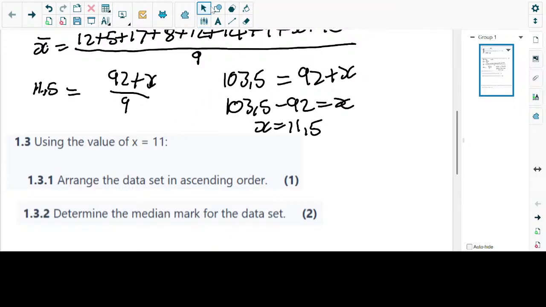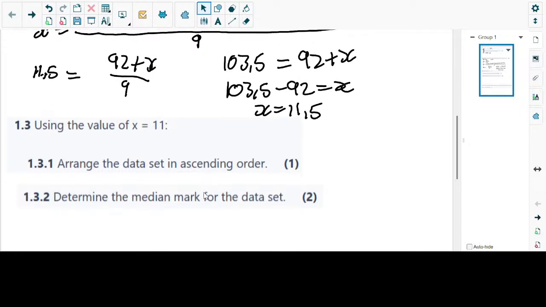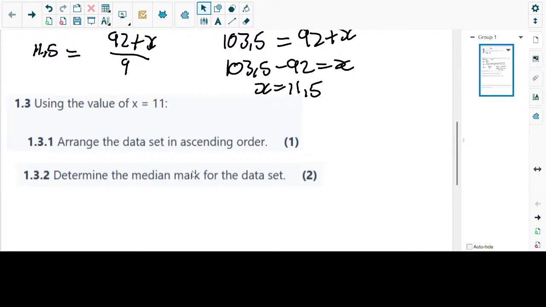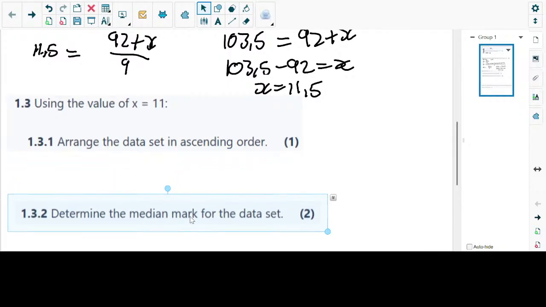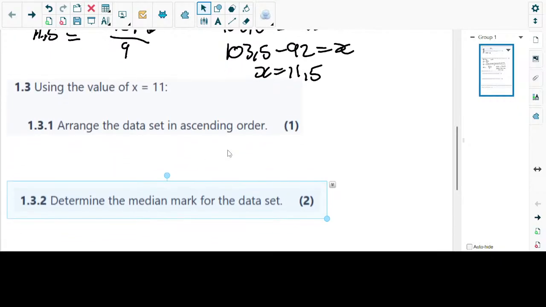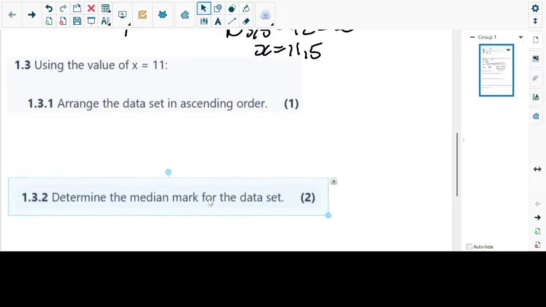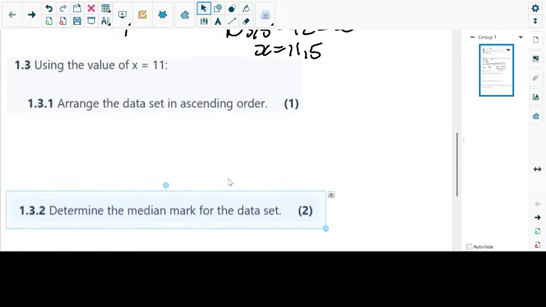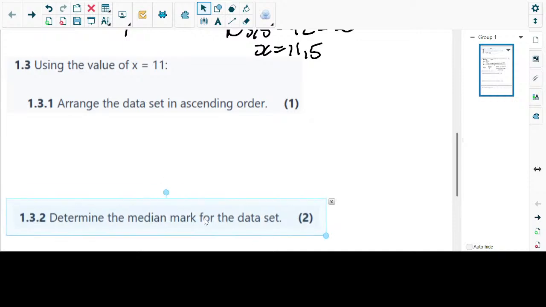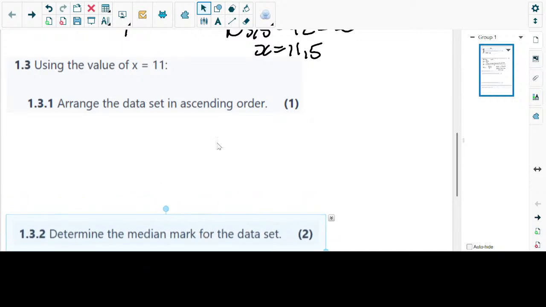What is the next one? The next one is using the value of x is equal to 11.5. Arrange the data set in ascending order. So as we said, guys, now it means we are moving on to using a measure of dispersion above 5 numbers. The data needs to be arranged in ascending order.